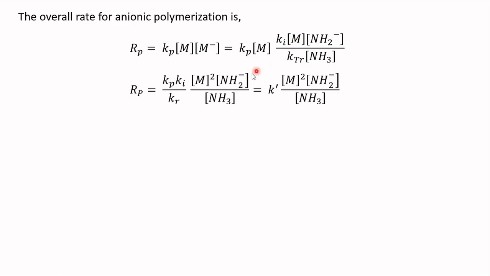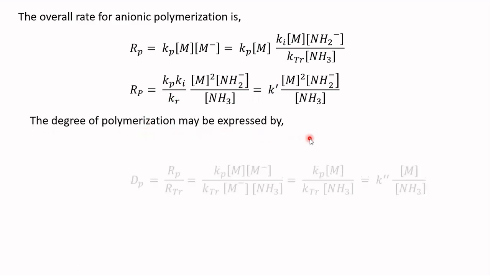You simplify this equation, and the value Kp into Ki divided by KTR, we may simply call it K dash. Then the degree of polymerization may be expressed by this equation.